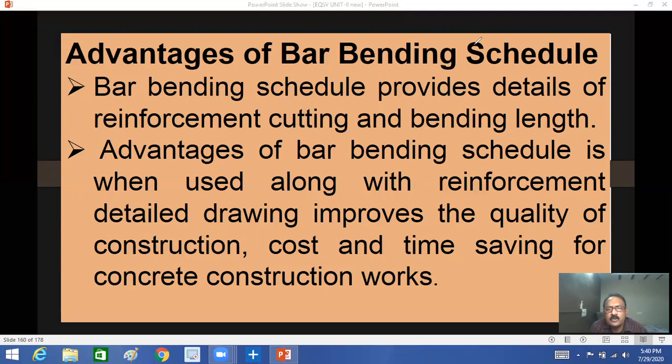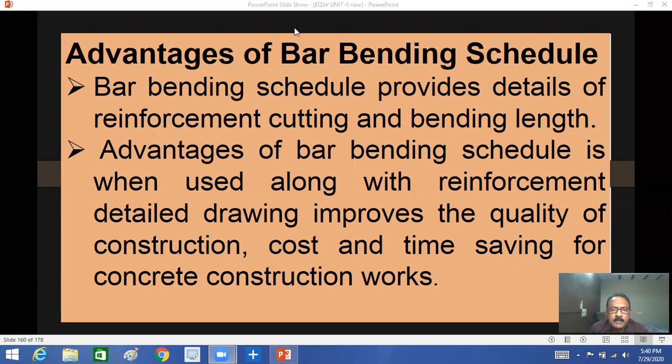When asked for 2 marks question, you can answer this and what are the advantages. Definitely you will get one question from mention the what are the advantages of bar bending schedule. This is the compulsory question in your examination. So just for 2 marks, this is enough. If you have 5 marks or 10 marks, we'll see some more advantages in detail in next video.